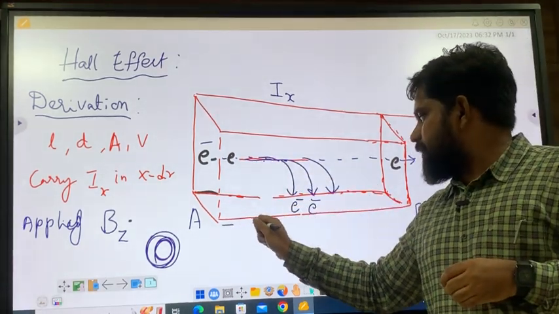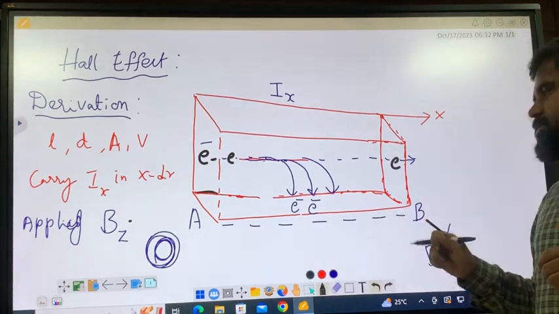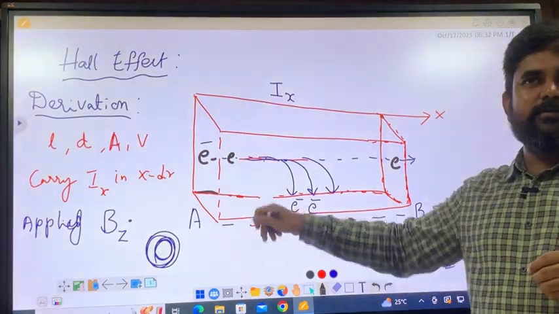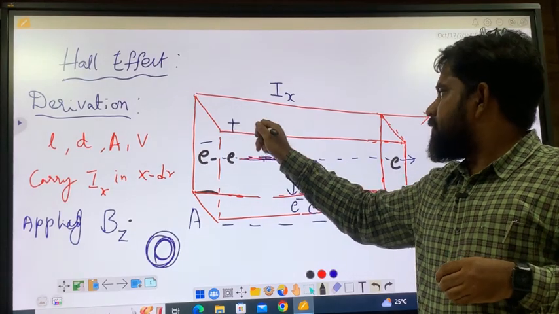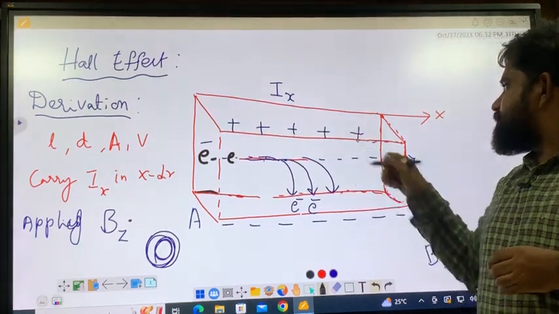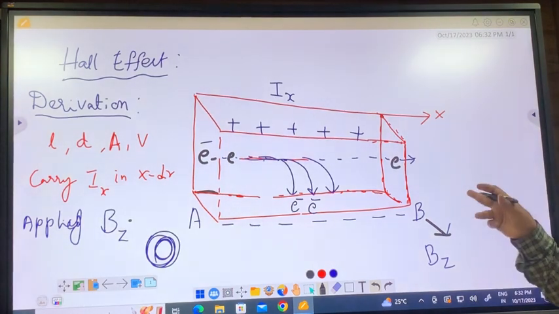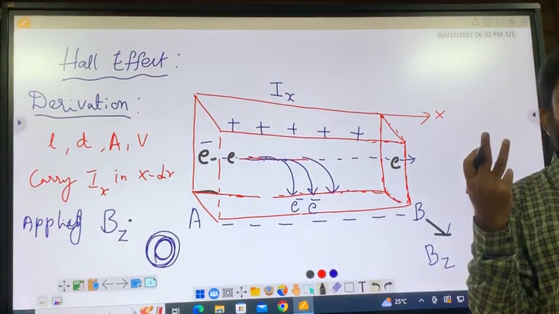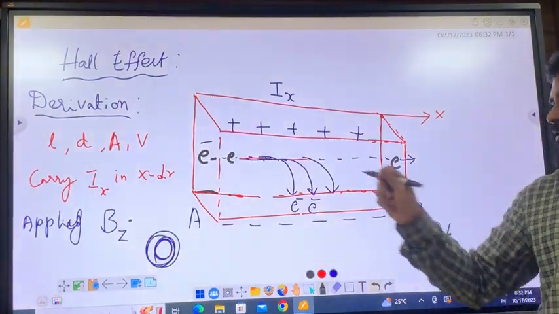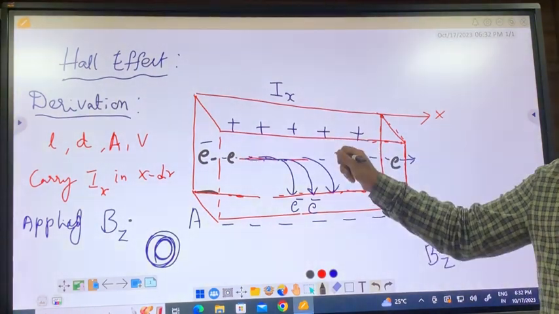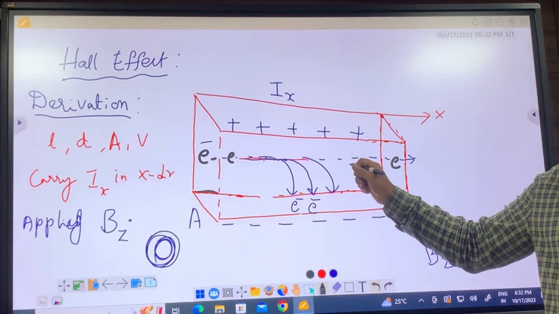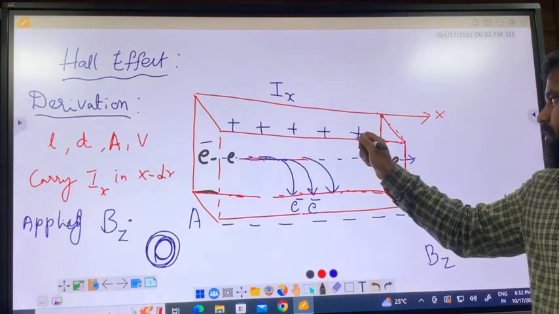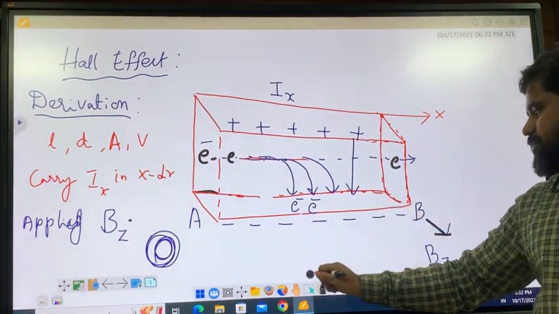So this side of the plate becomes completely charged, all negative, because it is electrons. Because this is negative, it cannot be alone, so it will induce positive charge on the opposite side. So basically, what is created? When the electric force and the magnetic force are equal, that is the condition. When both are equal, we have developed an electric field. What is the direction of the electric field here? This is the direction of the electric field, so that is called E.